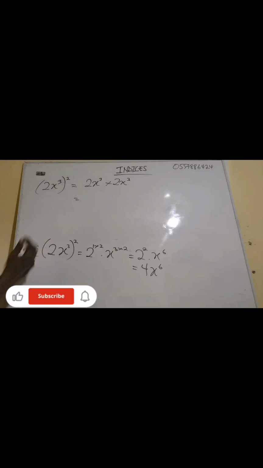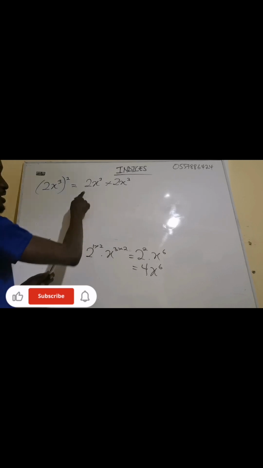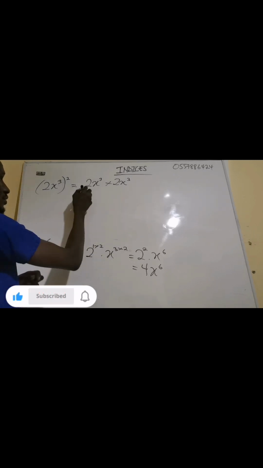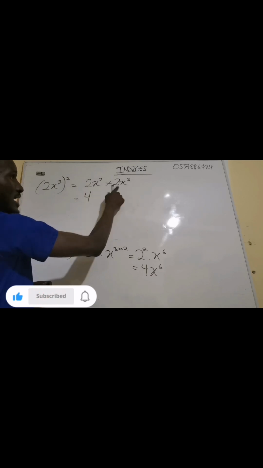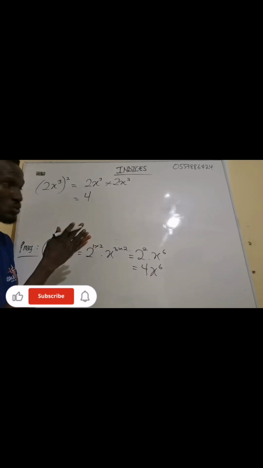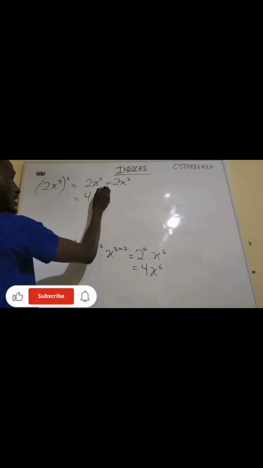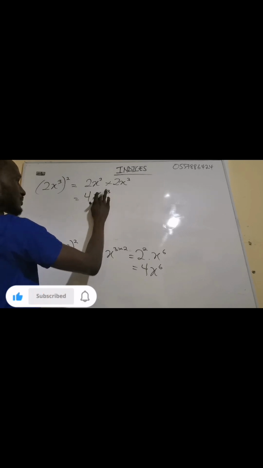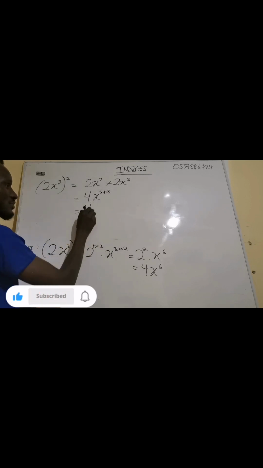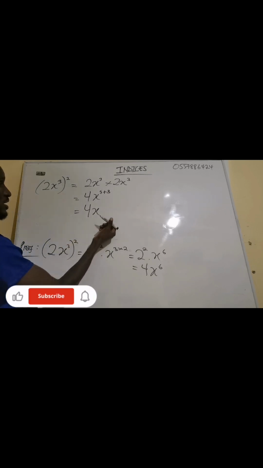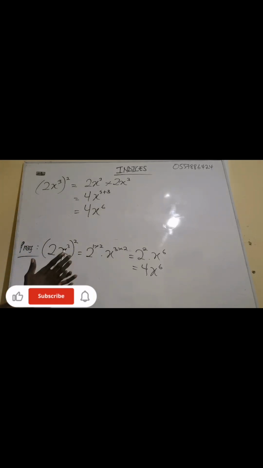Now how do we find this one? Because this one is square, we multiply it 2 times. 2 times 2 will give us 4. And don't forget that the x exponent 3, x exponent 3, they are multiplying. So since they are multiplying, we need to add the exponent. So we have x exponent 3 plus 3, because this one is 3, this one is 3. So the whole will give us 4x exponent what? 6. So it is just very simple.